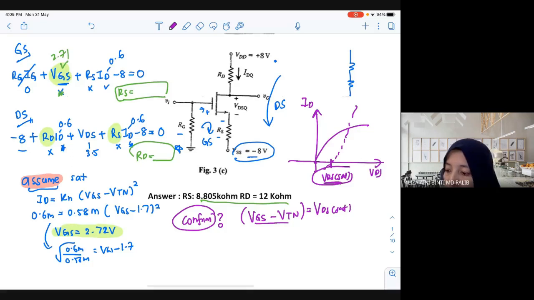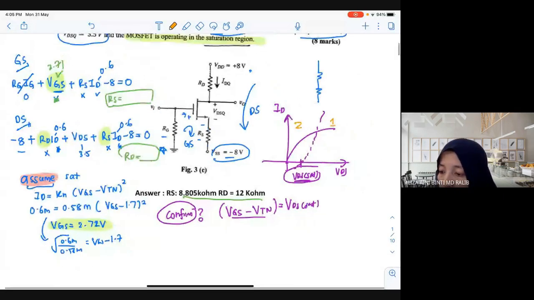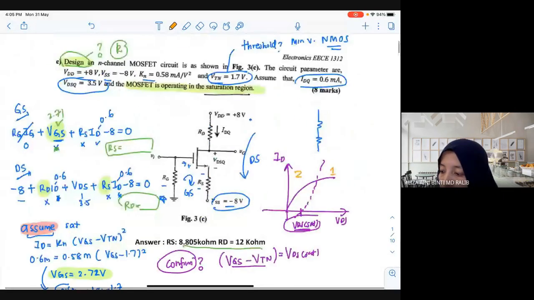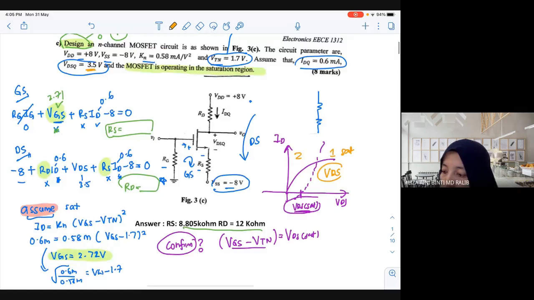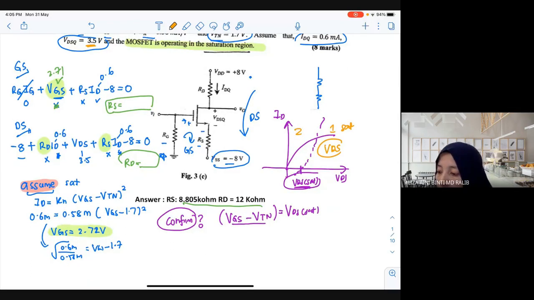In order to make sure which one is saturation, number 1 or number 2? Number one, right? So what you want now is saturation. The condition here: you need to find the value of your VDS, which is already given as 3.5, and check whether it is greater or less than VDS saturation. You need to prove this condition.